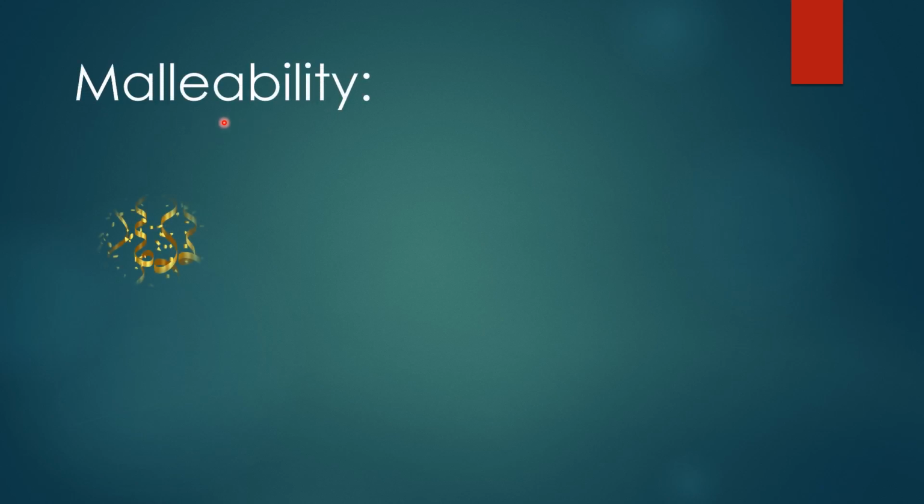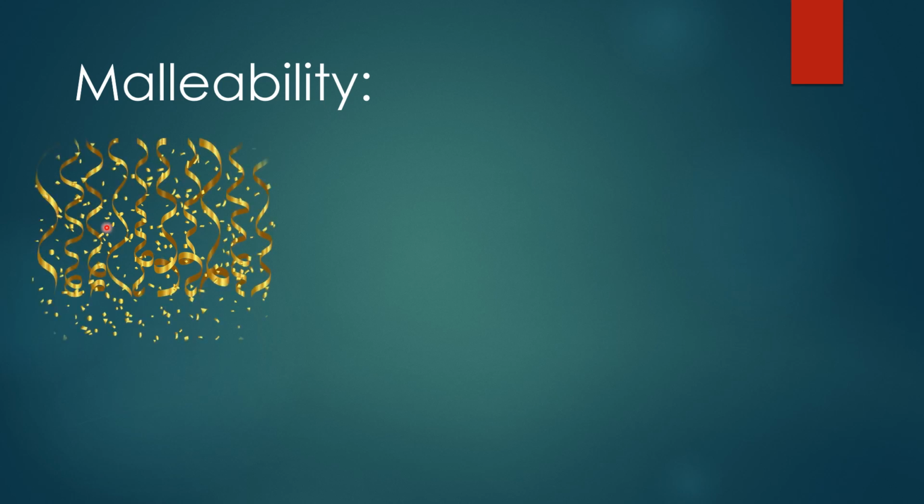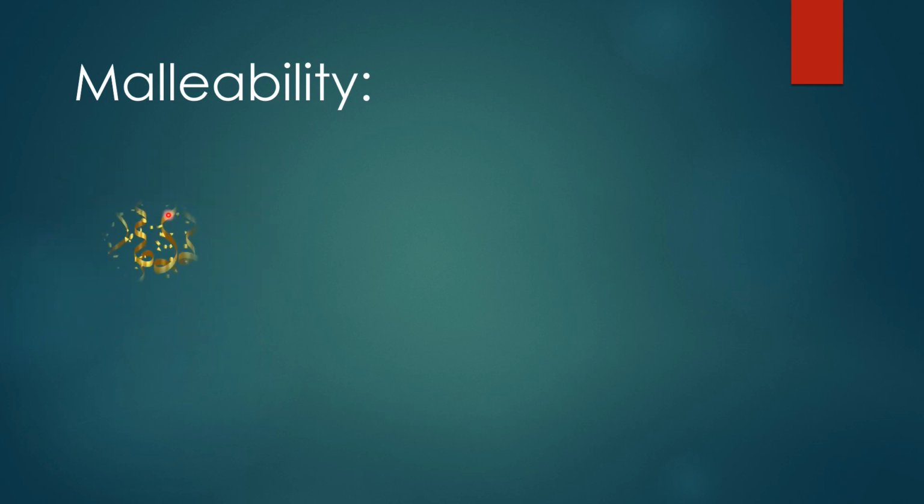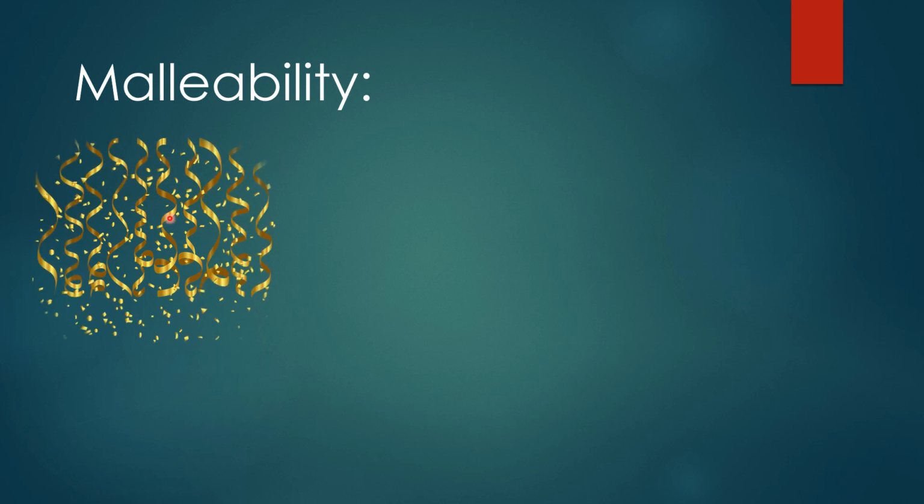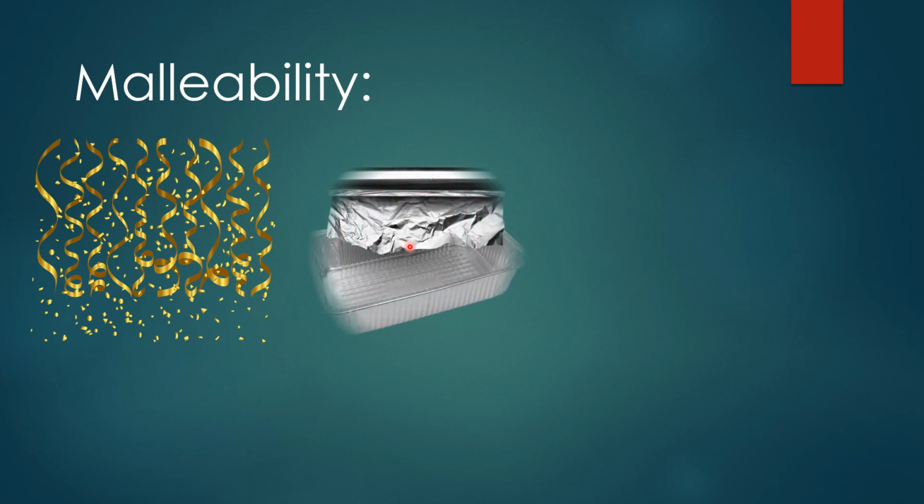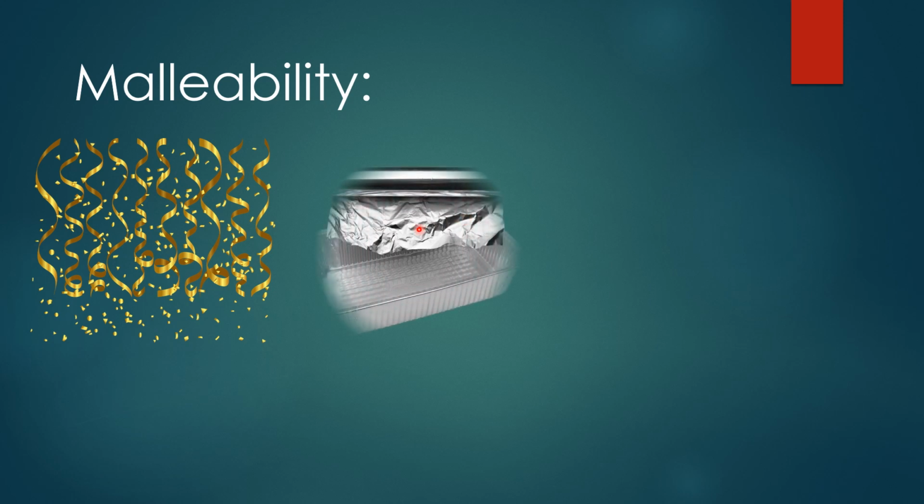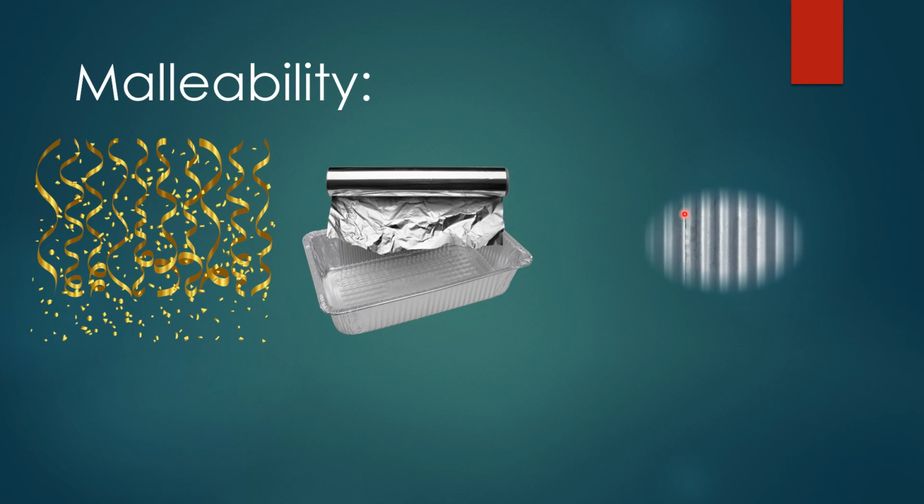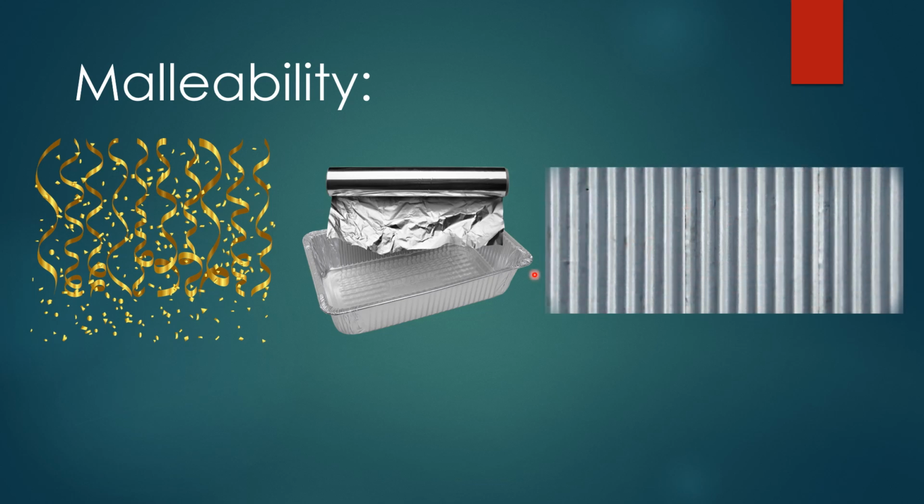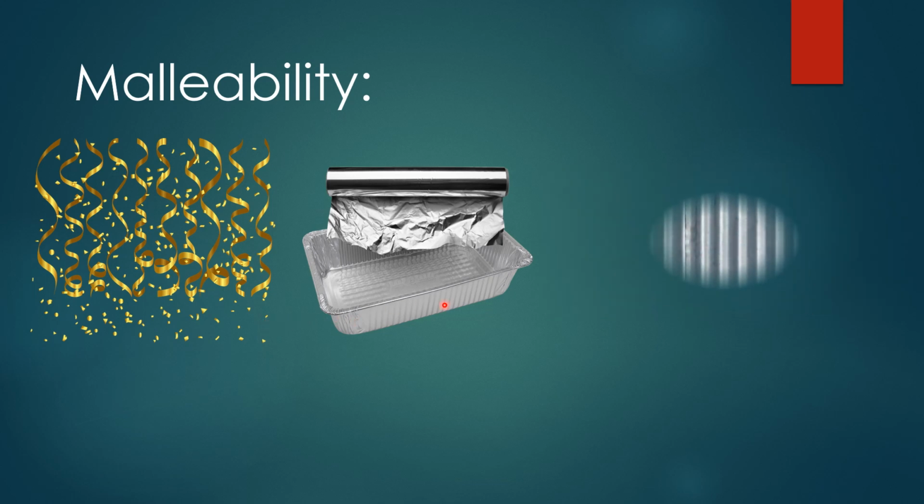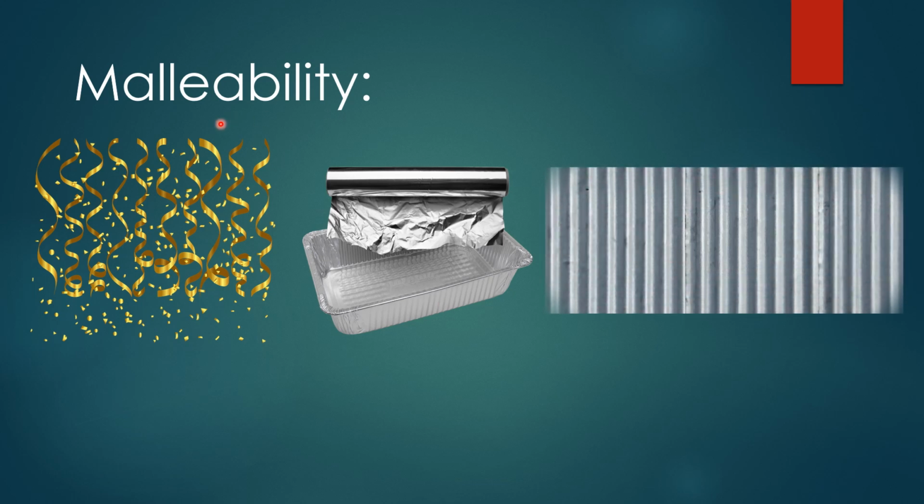Another important property is malleability. What do we understand by malleability? Observe these gold sheets. Next, you will find iron sheets. You will find aluminum foils. Aluminum metal is made into thin foils. Iron is also made into thin sheets. This property of the metal to be drawn into thin sheets is known as malleability.